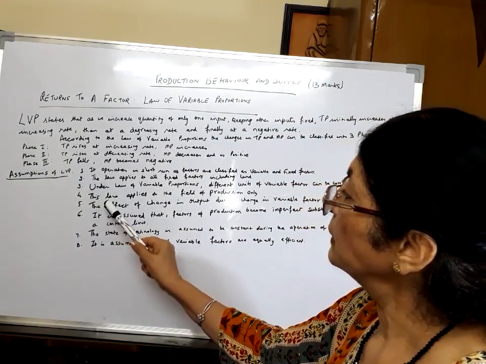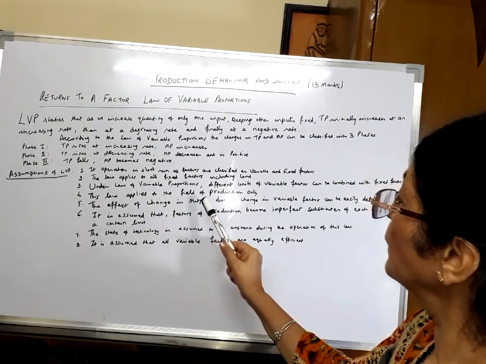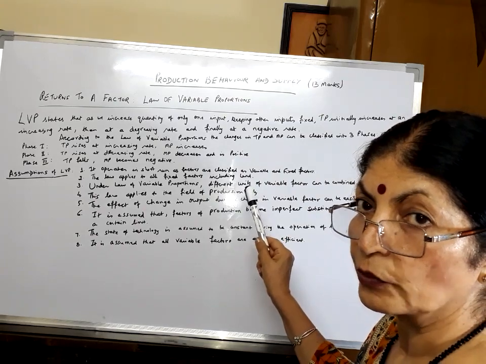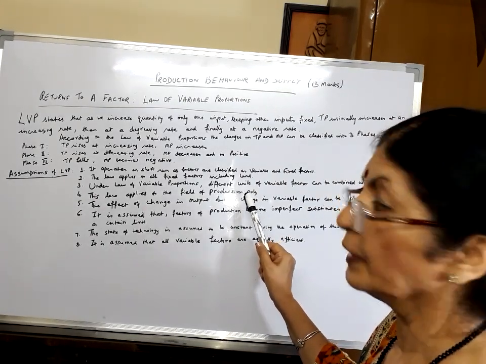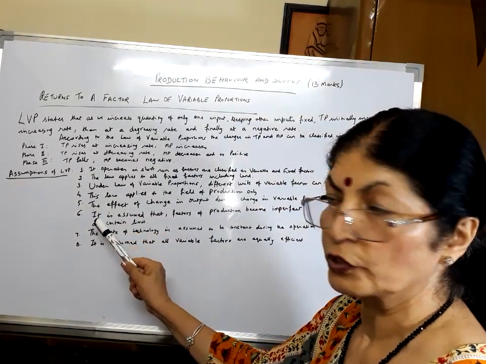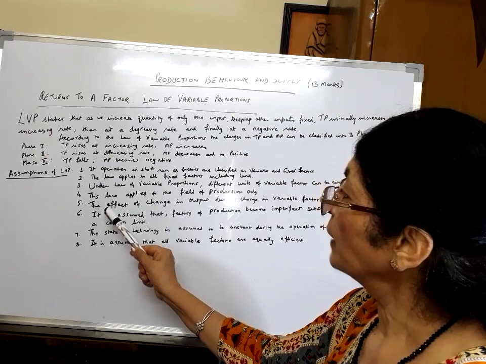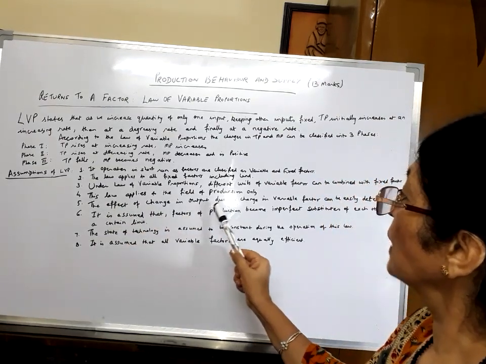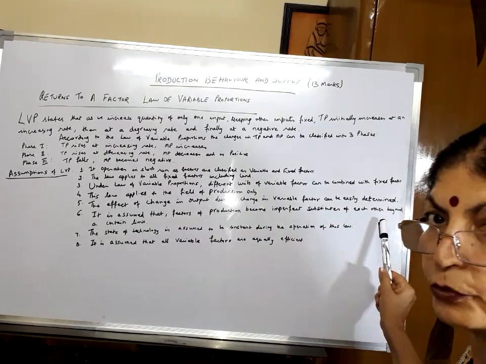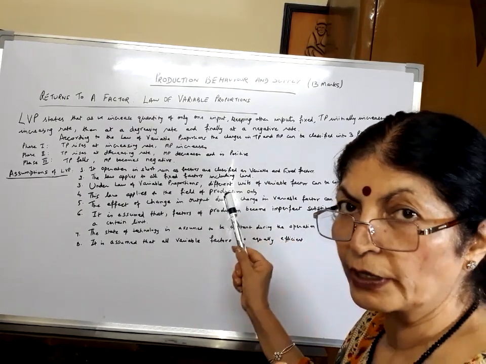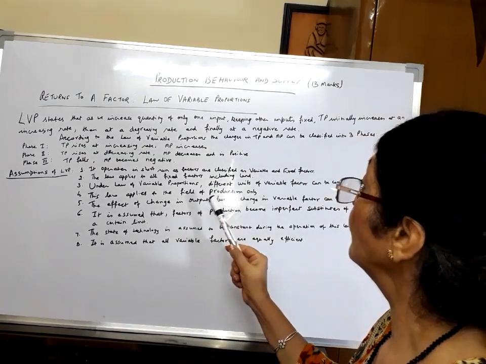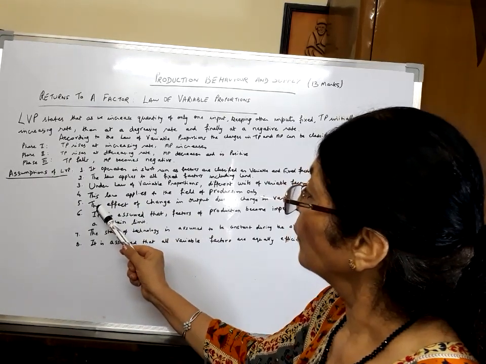Fourth assumption, this law applies to the field of production only. Whether in the agriculture sector or in the industrial sector, when you are applying it for production, then only the law of variable proportion will be applicable. Fifth assumption, the effect of changes in output due to change in variable proportion can be easily determined. You can easily find out how total product is increasing at an increasing rate, then increases at a diminishing rate, and then becomes negative or falls.